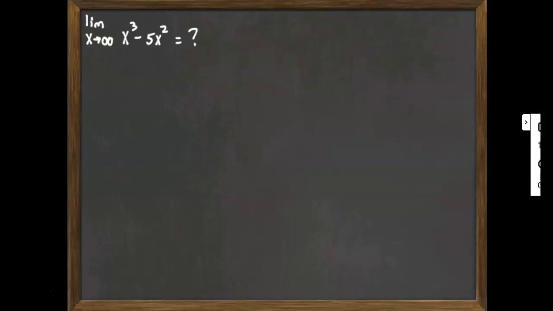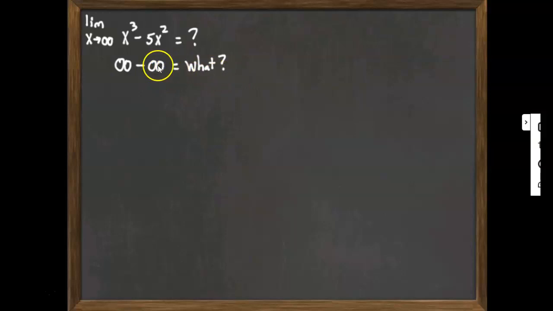So, if we consider this polynomial x to the third minus 5x squared, and we try to use our limit properties and distribute the limit through, as x goes to infinity, x to the third is going to go to infinity, right? Because if you take infinity to a power, it's still going to be infinity. And then 5 is just a number, but x squared is going to go to infinity, so 5 times infinity would still just be infinity. So now we have infinity minus infinity, and we're like, well, what? Is that 0? And it turns out, no, it's not 0.